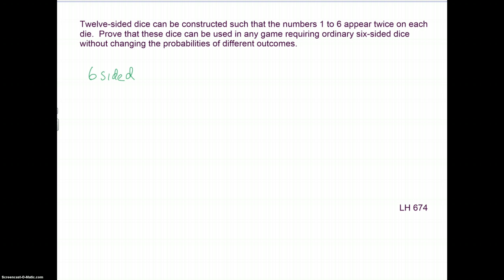The probability of any given number, I'm going to call it the probability of a number appearing, is going to be 1 out of 6. We're interested in one number, and there are 6 possibilities. Well, if we go with the 12-sided die, the numbers all appear twice, but there are 12 possibilities. So that reduces to 1/6, and you can see the probabilities are identical.